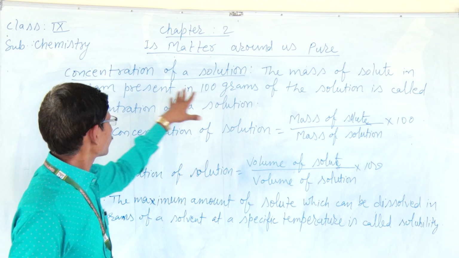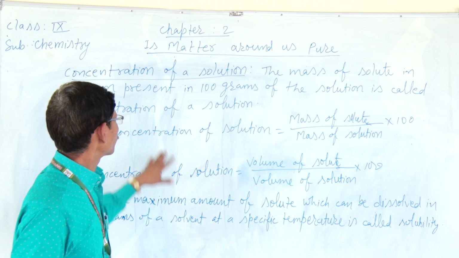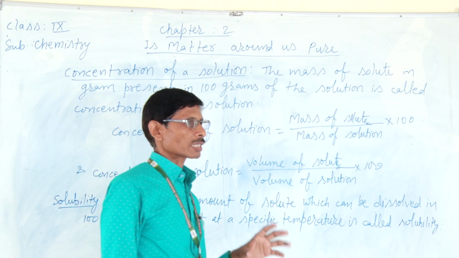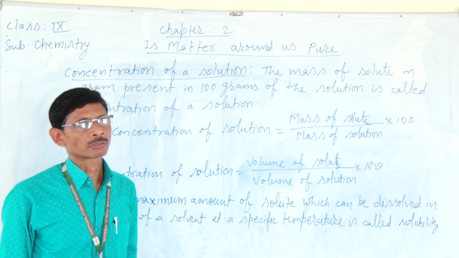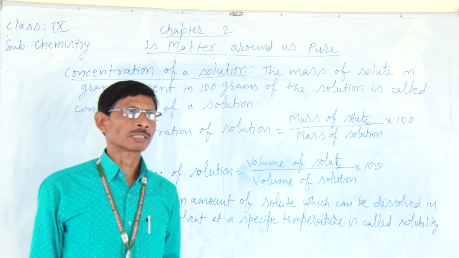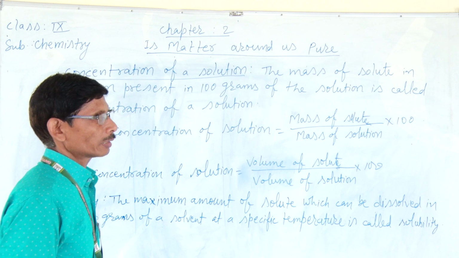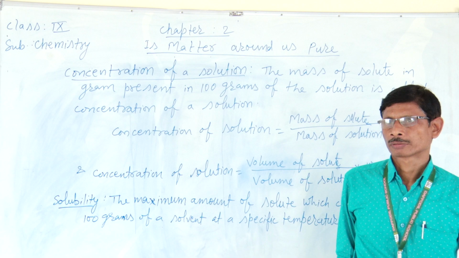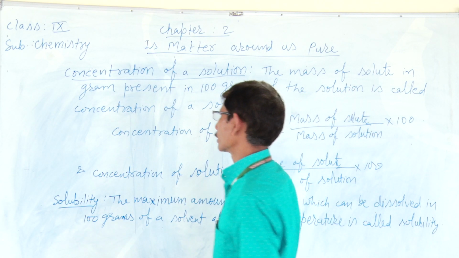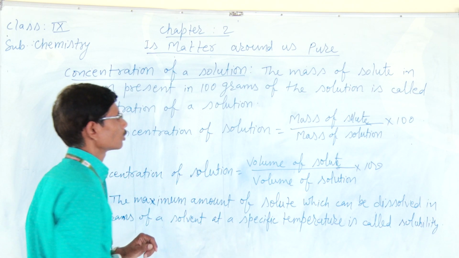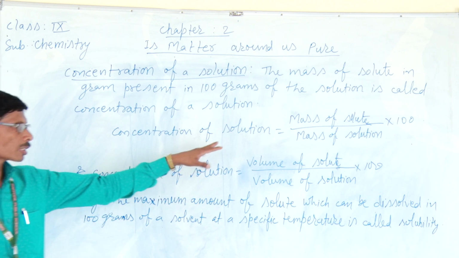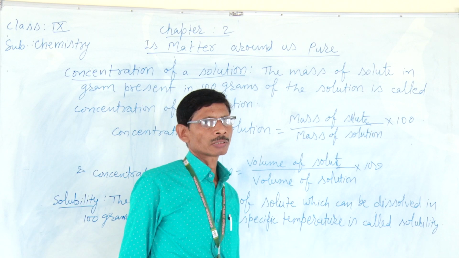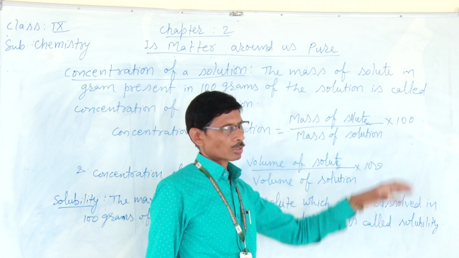The mass of solid in gram present in, if there is 100 gram of solution of sugar and water, let it contain 10 gram of sugar. That means the concentration of solution is mass of solid by mass of solution.